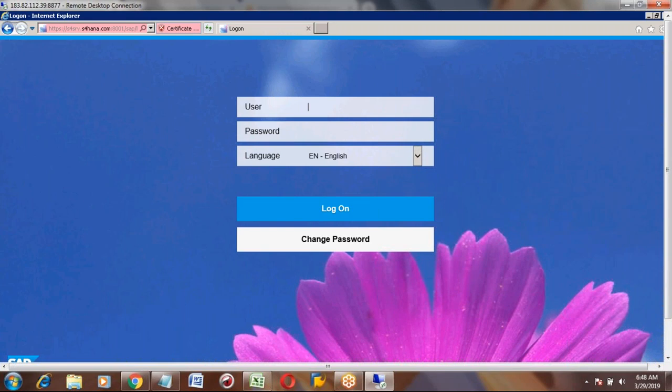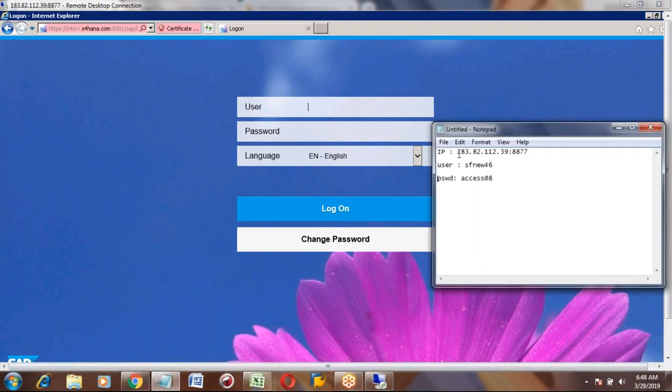So now once you open the Fiori screen, you can type your user ID and password here.